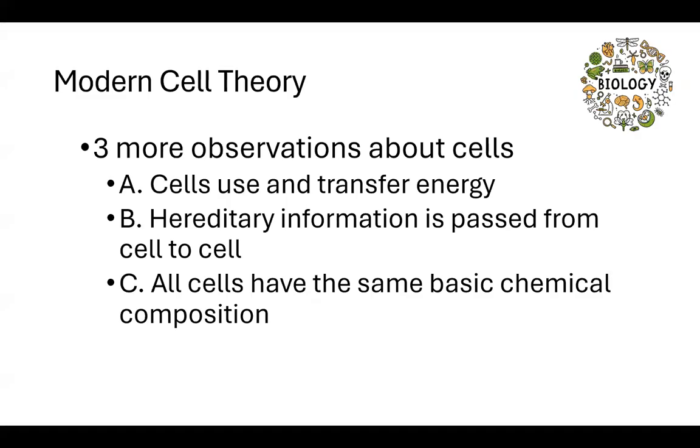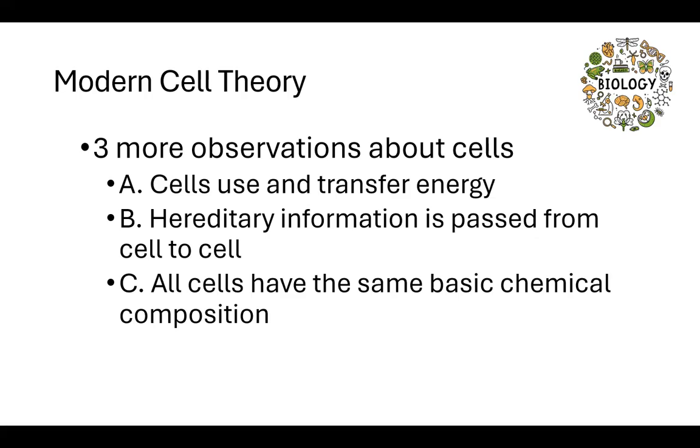And we know that hereditary information is in the form of DNA, deoxyribonucleic acid, that is found in the nucleus of the cell. All cells have the same basic chemical composition. And we're going to actually zoom in and look at this composition in just a few moments.